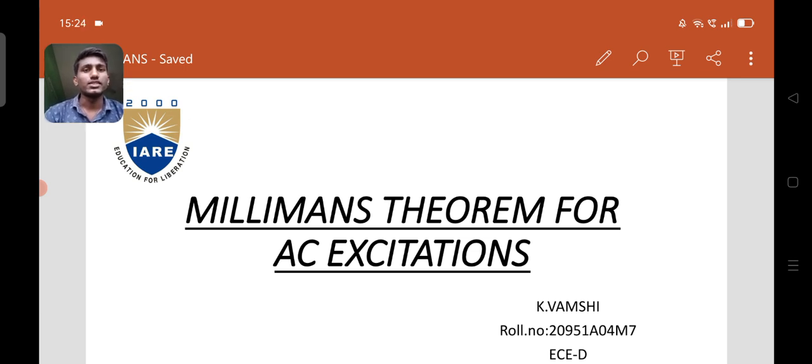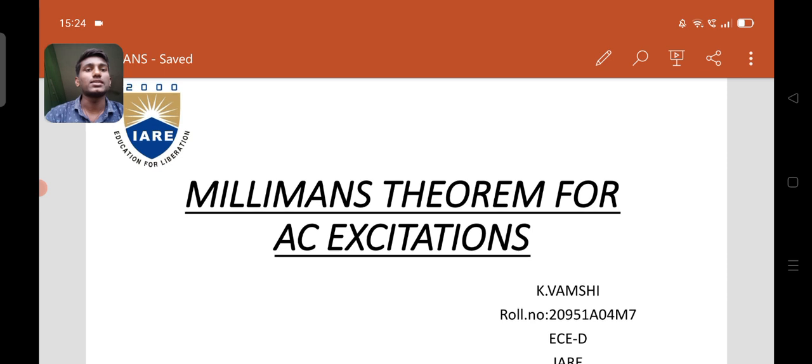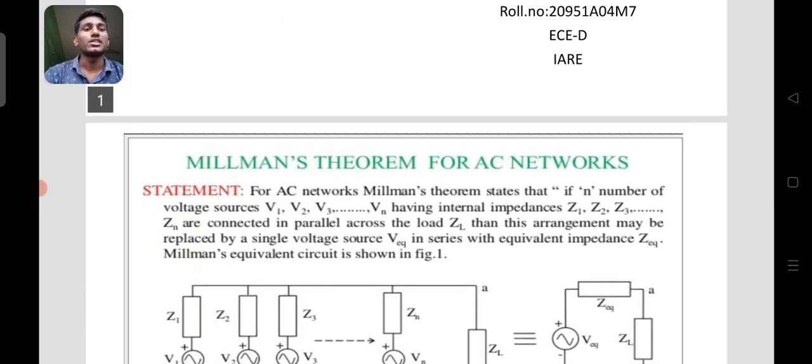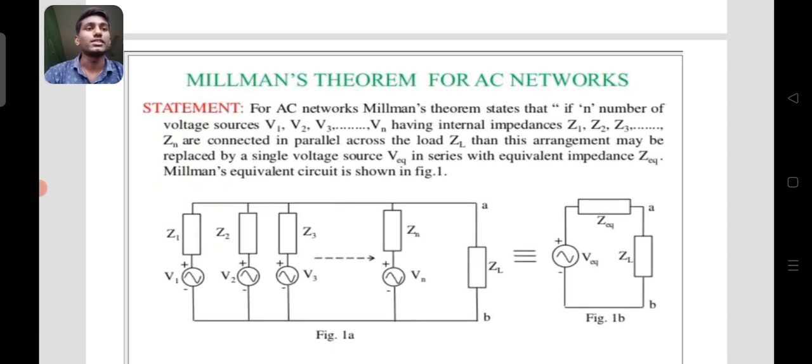So today I want to discuss Millman's theorem for AC excitations. We also know this Millman's theorem is also applicable to DC excitation. For now, we will discuss only AC excitations. So coming to the statement of Millman's theorem for AC networks, here you can see the statement.